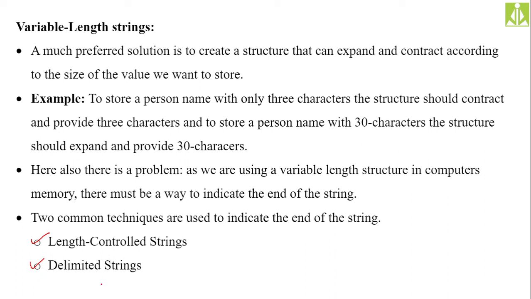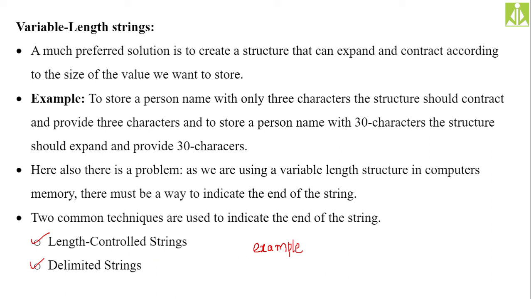Suppose I am storing a simple example word: "Example." This particular string I want to store into computer memory. Then what I have to do in length controlled strings?